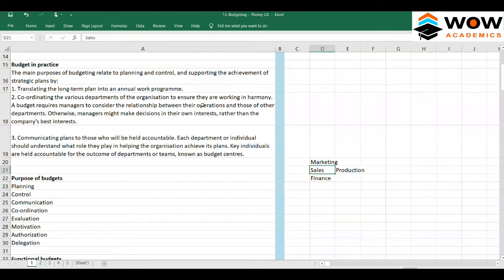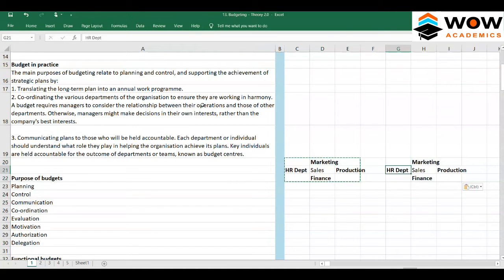They might even be linked with the HR department in terms of employees, how many employees the sales department wants. So you can see that the sales department is linked with HR, marketing, production, and finance. In this way, all departments are actually linked with each other in various ways. For example, we can see how the purchase department is linked.